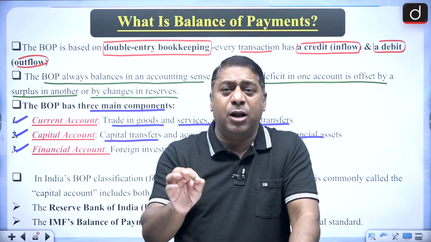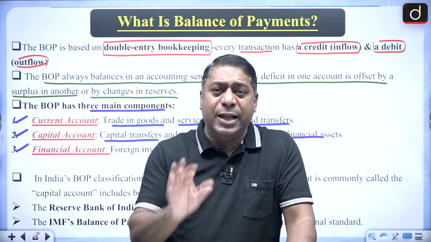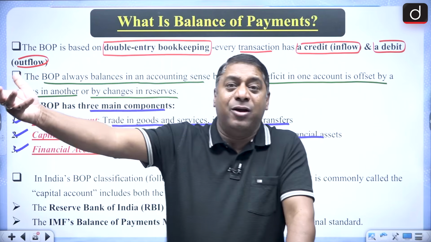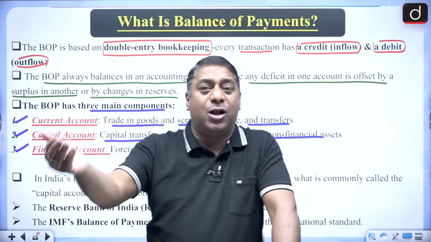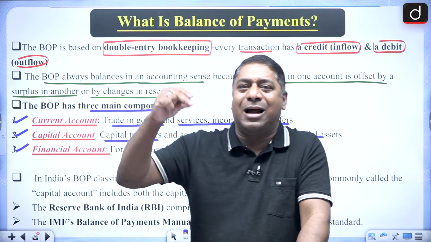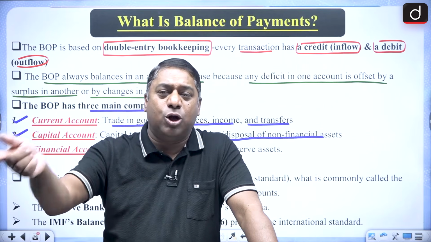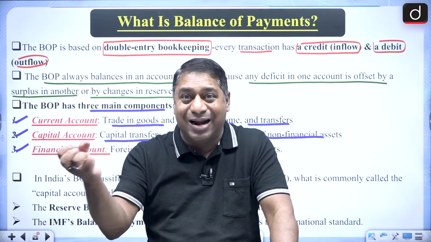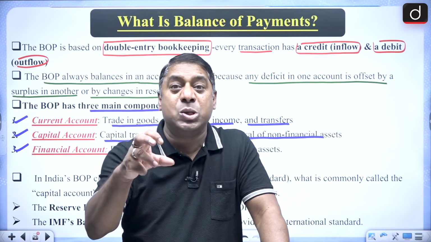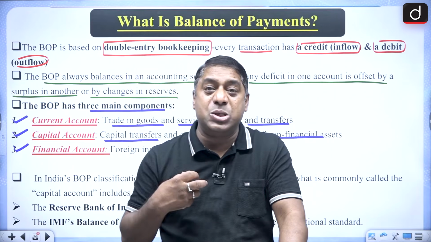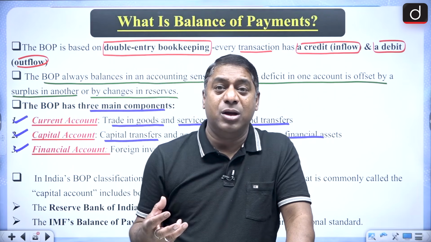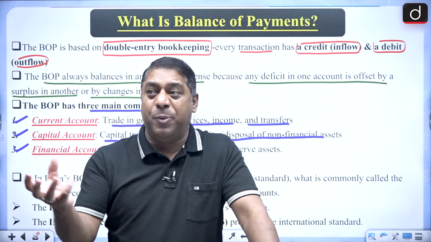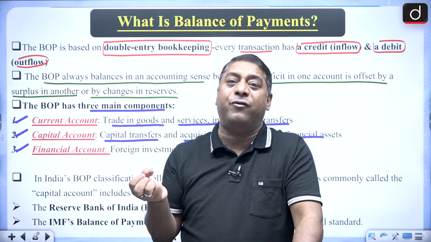Now, for example, if all these services are owned by Indians and hired by foreigners, that refers to the credit. Why? Because the foreigners will be giving foreign currency. They will be paying for what they are hiring. So it is a credit inflow.